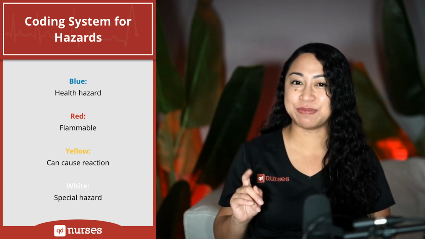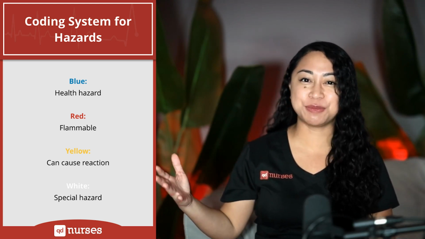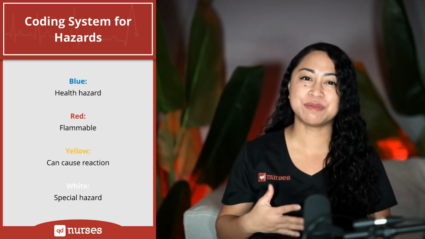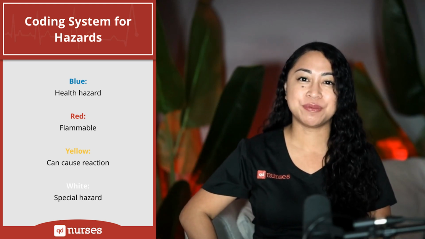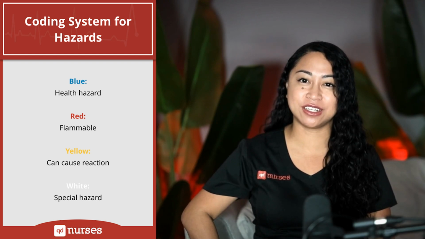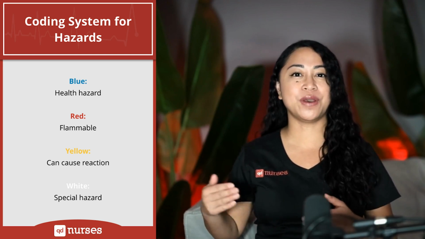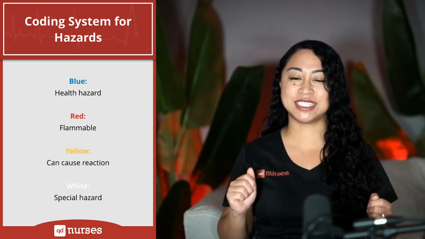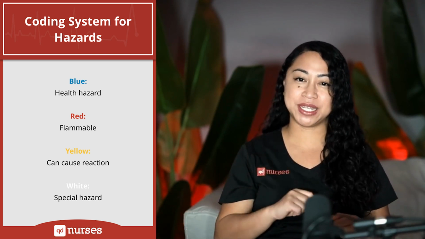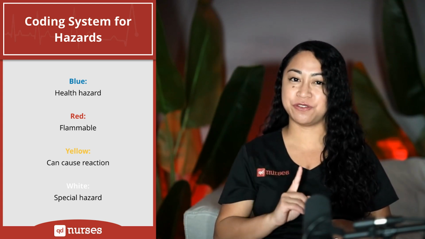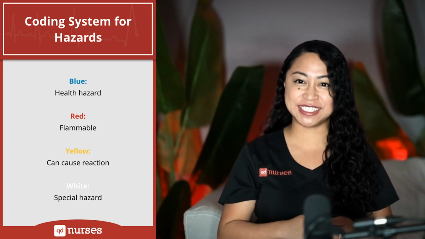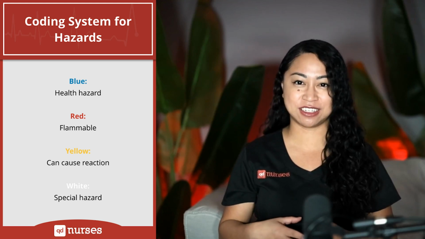White symbolizes special hazard, which categorizes materials that are beyond health, flammability, or instability. Materials that fall in this category are either W, which show unusual reactivity with water, or OX, which are materials that have oxidizing property. Note that each color has a range from 0 to 4, with 0 being the lowest risk and 4 being the highest risk for concern.